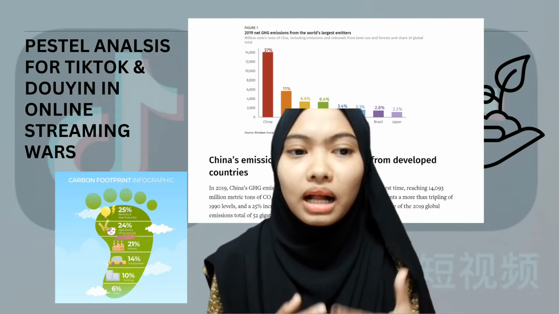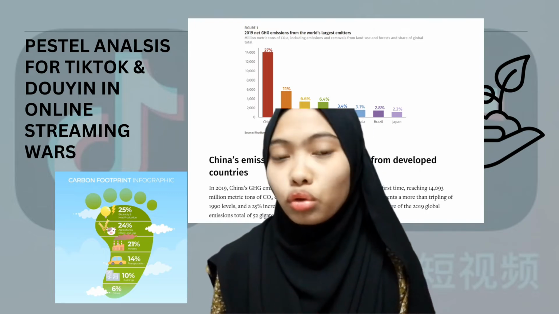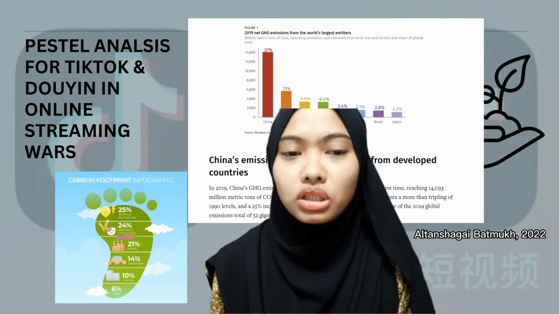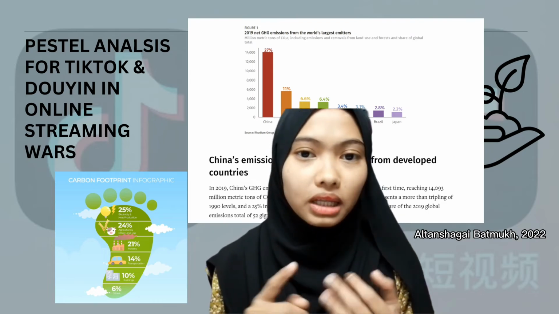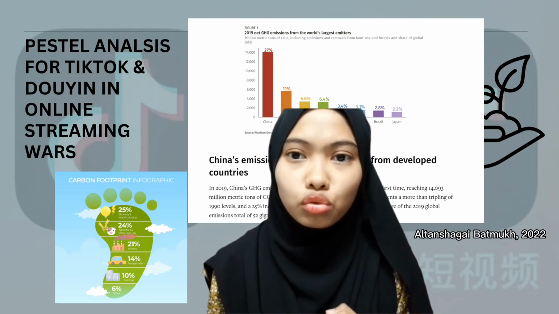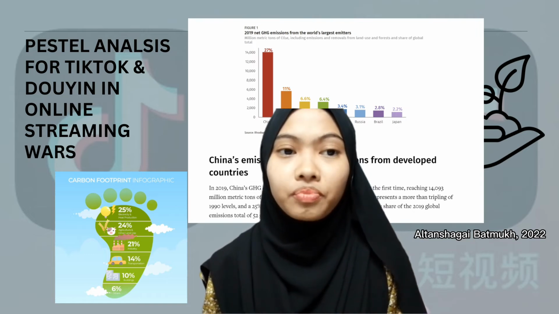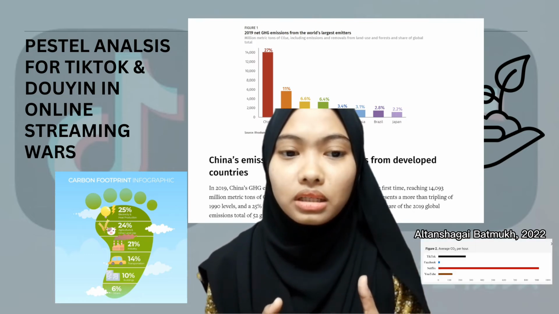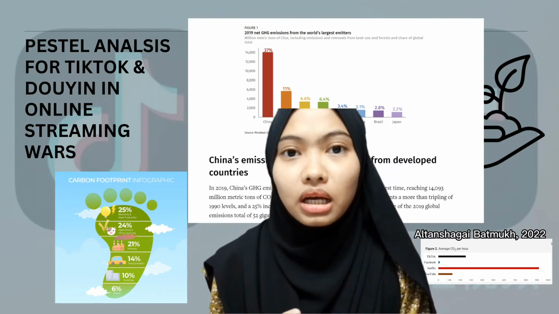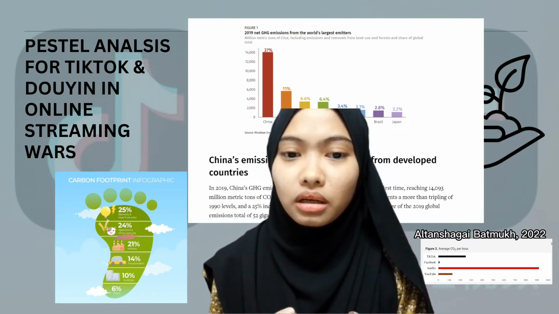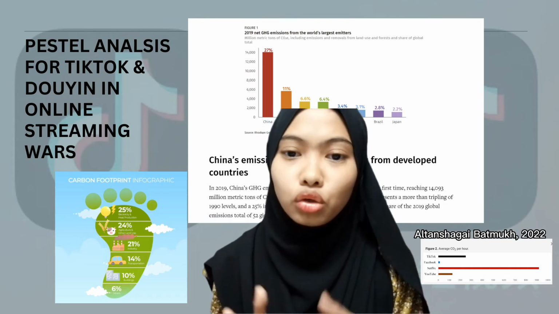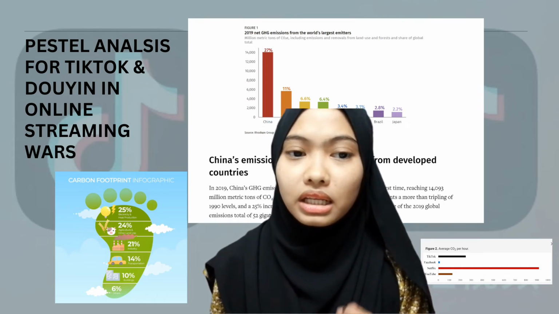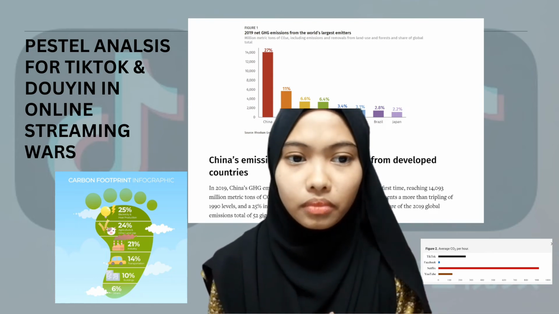Altan Shagai Batmunkh in 2022 stated that online services are associated with a carbon footprint from data centers, network infrastructure, and other heavy devices. In an article that I have read, Netflix generates the highest carbon dioxide emission among the other applications due to its high resolution video delivery and its number of users.